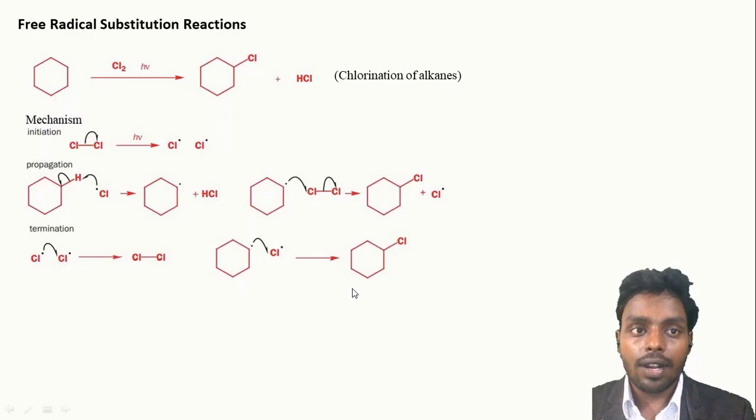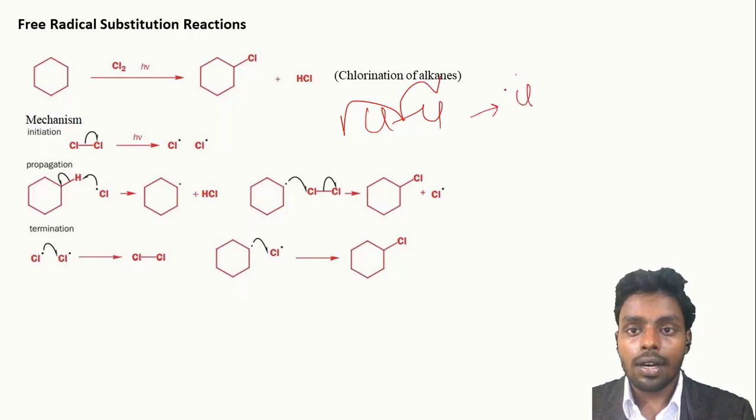Next is free radical substitution reaction. So in this reaction what happens? In presence of light, the chlorine molecule will break homolytically into chlorine radicals. This chlorine radical will abstract the H from the cyclohexane and form this type of radical. Now this Cl radical will be added to the system and form chlorocyclohexane. So in this reaction what happens? The H is substituted by a chlorine, so it is also called a substitution reaction.